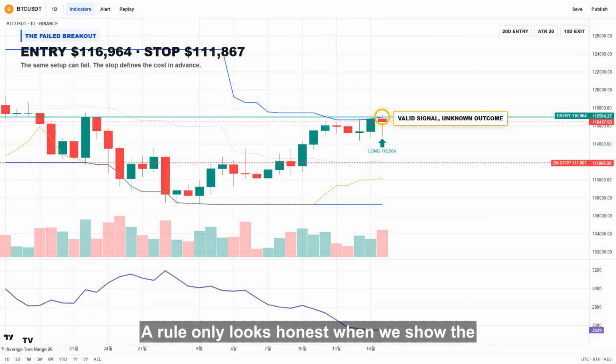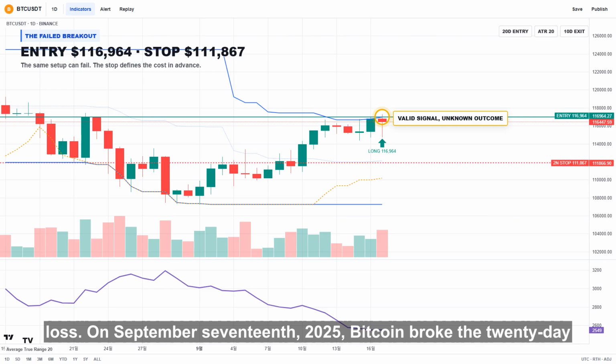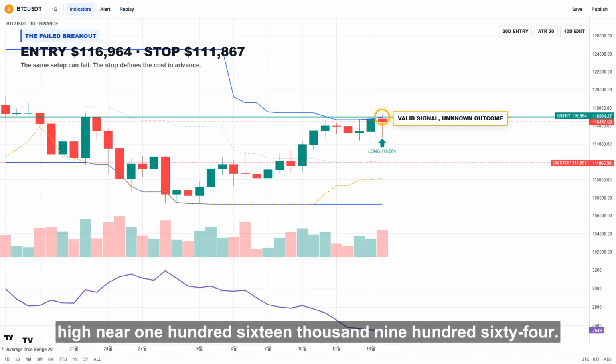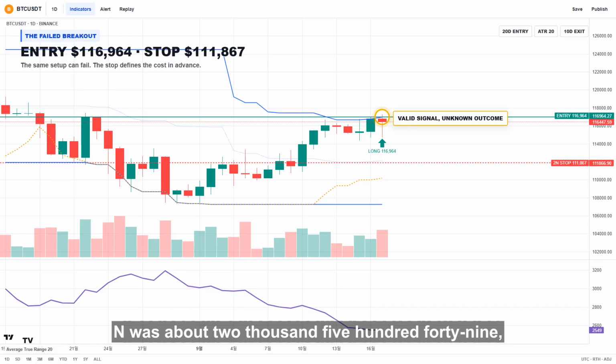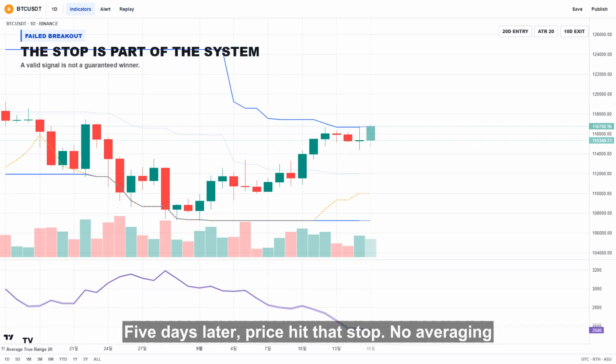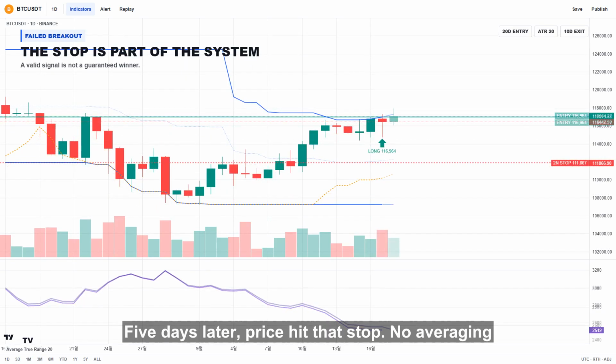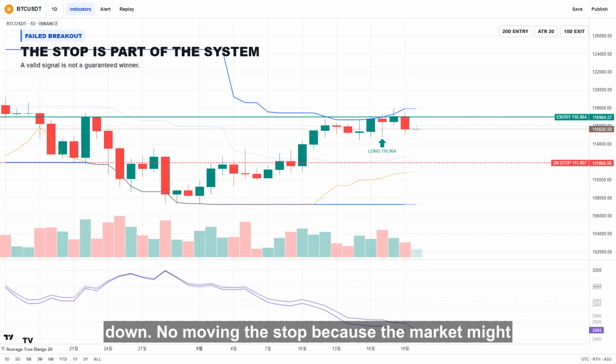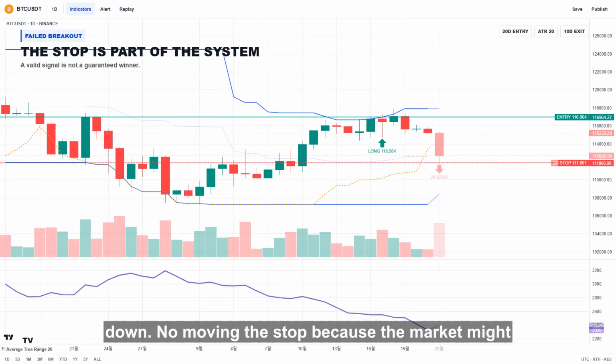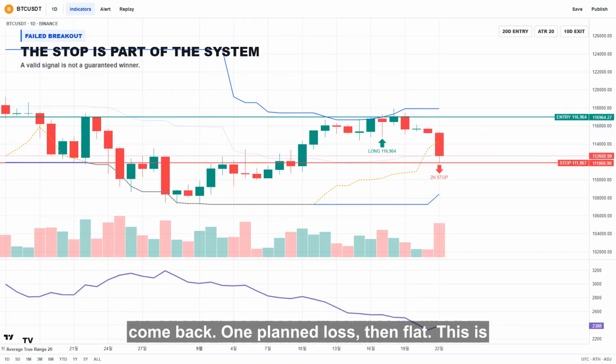A rule only looks honest when we show the loss. On September 17, 2025, Bitcoin broke the 20-day high near 116,964. N was about 2,549, so the 2N stop sat near 111,867. 5 days later, price hit that stop. No averaging down. No moving the stop because the market might come back. One plan loss, then flat. This is the cost of waiting for the next real trend.